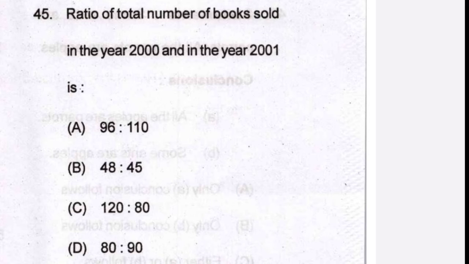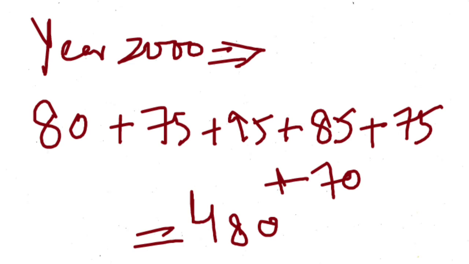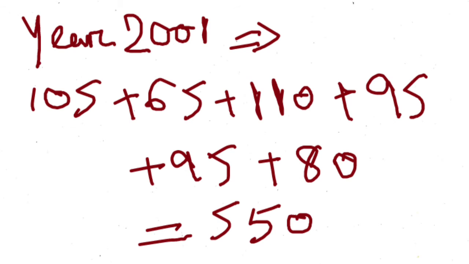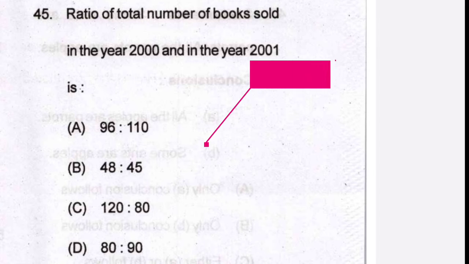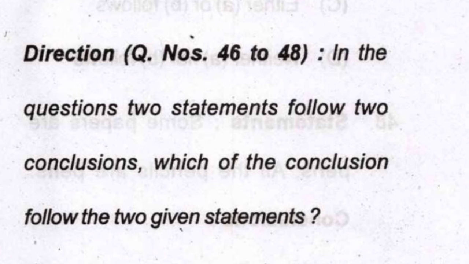Question number 45, the ratio of total number of books sold in the year 2000 and in the year 2001 is how much? So first let's calculate for the year 2000. The number of books sold is 480, and for 2001 the total number of books sold is 550. So now let's take out the ratio for both the years, which is 480 by 550, which comes out as 96 by 110. So option 1, or option A, is the correct answer.